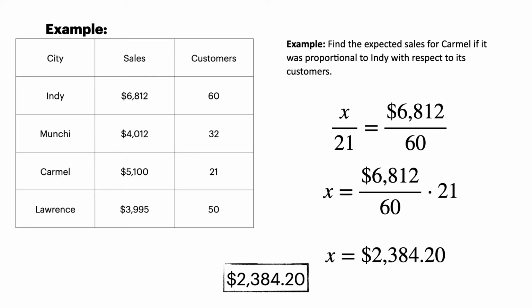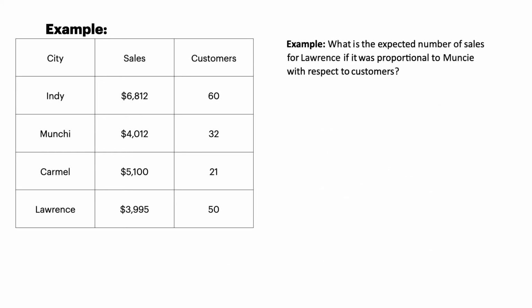Now, what can we infer by that information? Well, I can say that since Carmel's actual sales figure is $5,100, and if it was proportional to Indy, it'd only be $2,300, that means that you can either say that Indy's not doing as well as it should, or Carmel's doing better than it should. But judging by the last problem, I think I can say that maybe this Indy location is a little lackluster. But that means Carmel's doing great. So good job, Carmel.